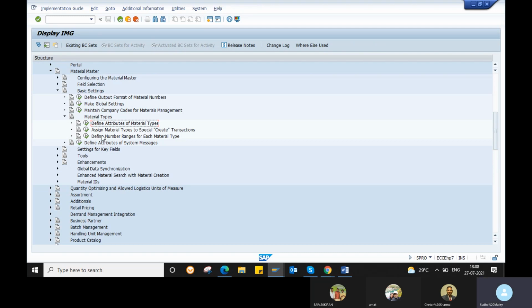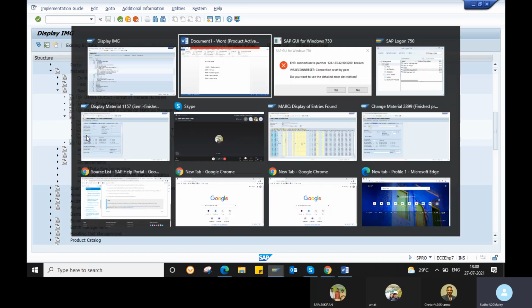If you want to create a number range, you can go to the number range for each material type. Yesterday we discussed number ranges, how to create one for an info record. First we create a group and then assign that group to a document type. In the same way, here we create a group and assign it to the material type, so based on the material type a number range will trigger.